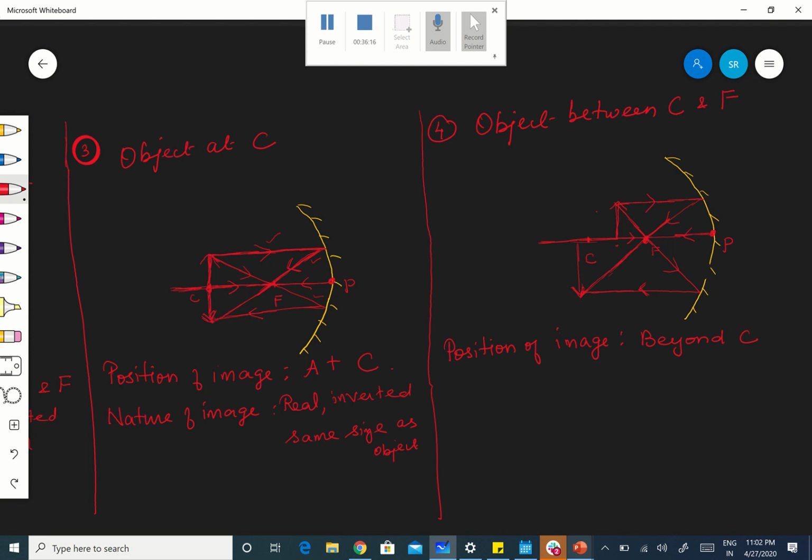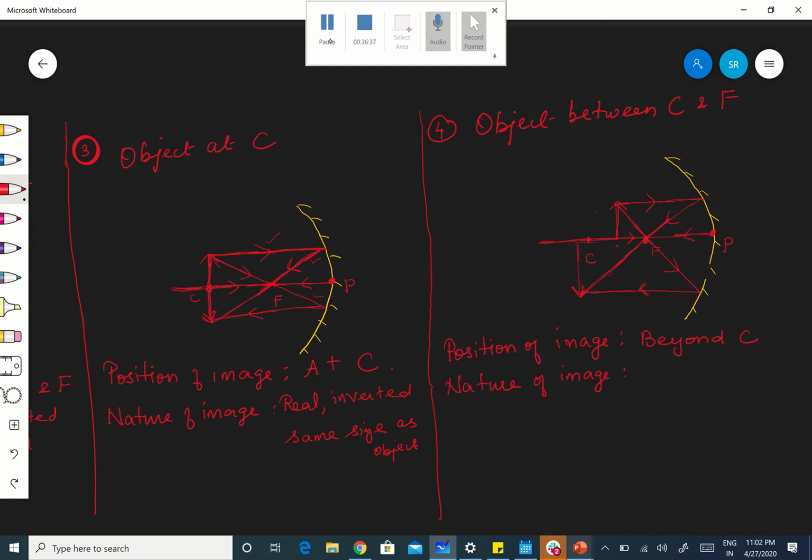Now, the nature of the image. Vice versa. I think you are able to follow. There are some tips that I am giving, it will be useful. Very simple, an easy concept. If you know the concept, it will be very easy.